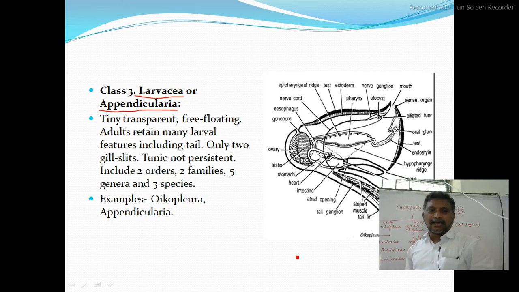Yes, Larvaceae or Appendicularia, that is the third class of subphylum Urochordata. They are transparent, free-floating organisms. Adults retain many larval features, including the tail. Only two gill slits are there. Tunic is not persistent. They include 2 orders, 2 families, 5 genera and 3 species. Oikopleura is the best example.